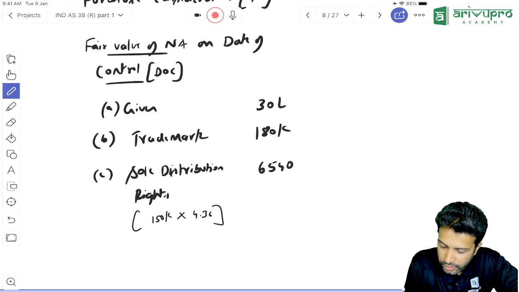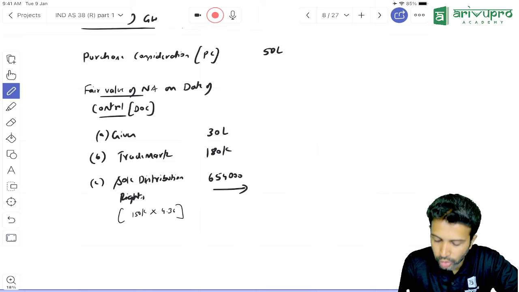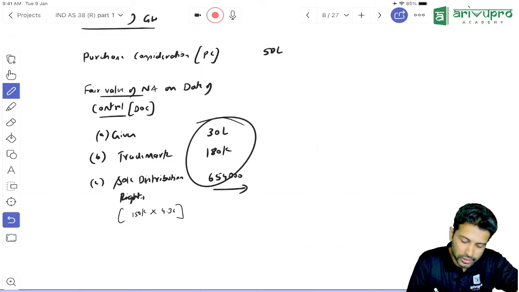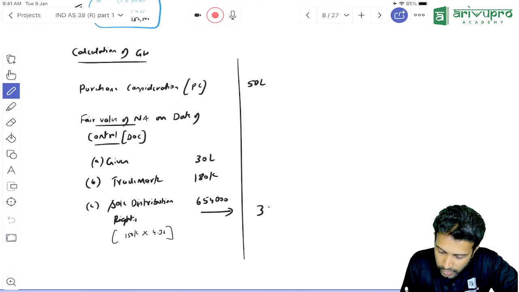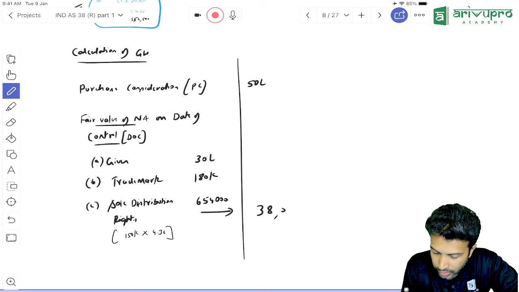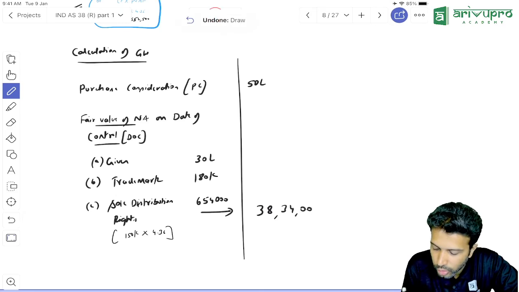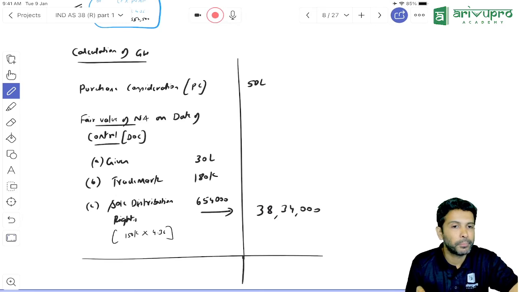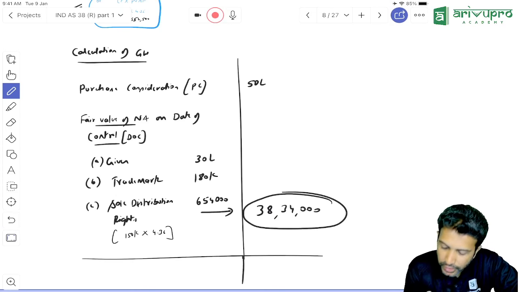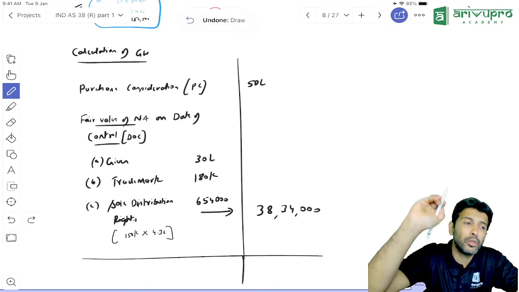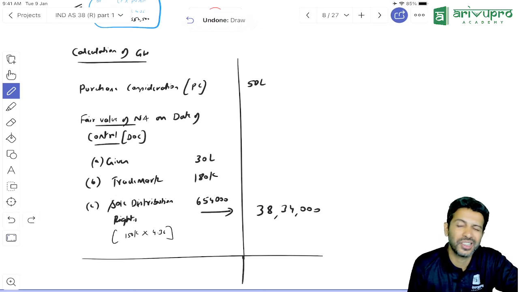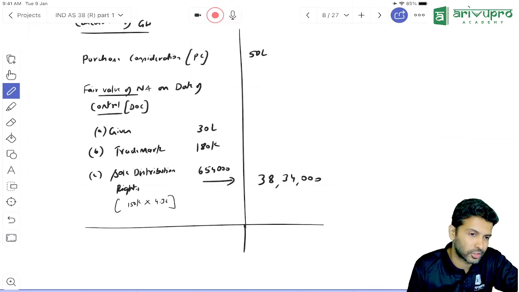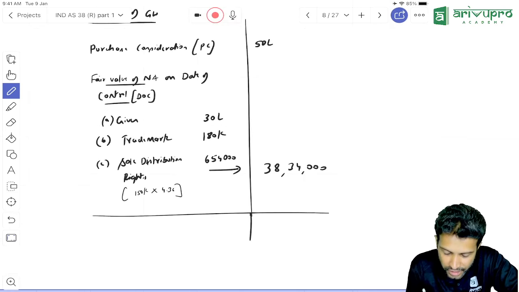6,54,000. That means what is the total net assets, sir? Adding all this, you'll get total net assets. How much is that? 38 lakh 34,000 is the total value of net assets. Fine. So that means the worth of that business is only 38 lakh 34,000. But the purchasing company paid how much? 50 lakhs. So did the purchasing company make a profit or a loss? Since the purchasing company paid extra, they made a loss.